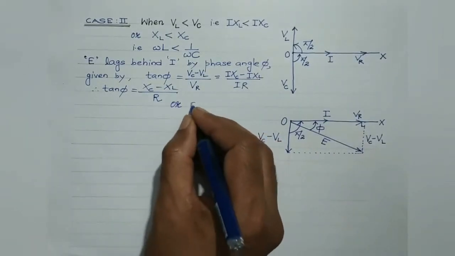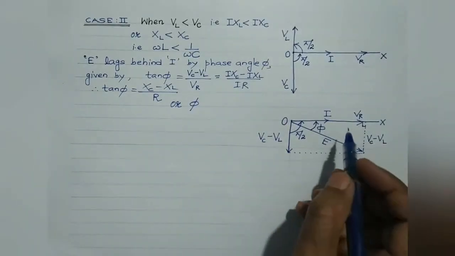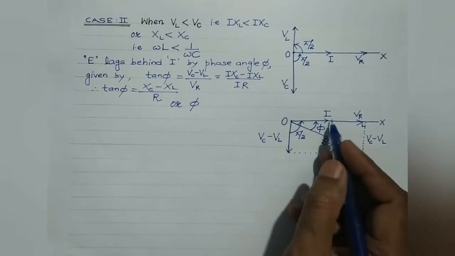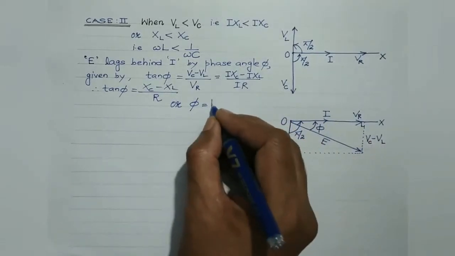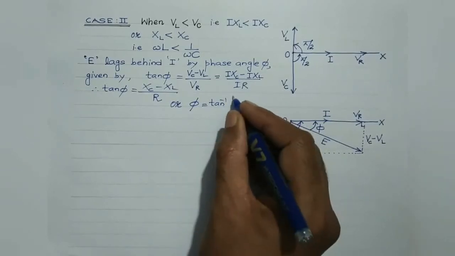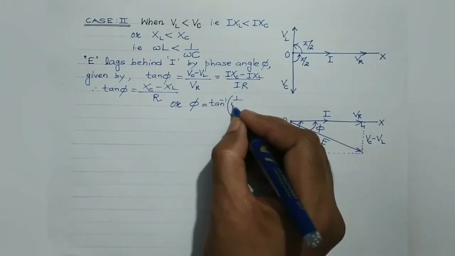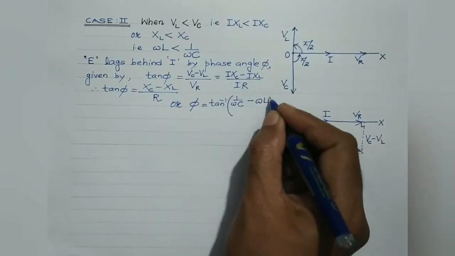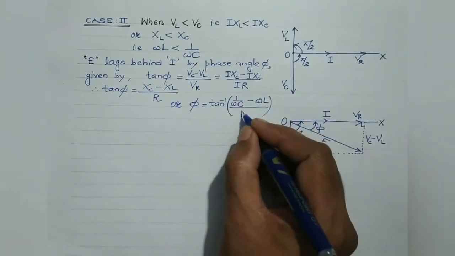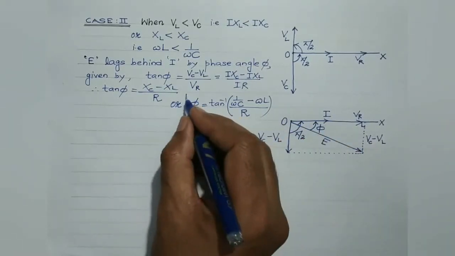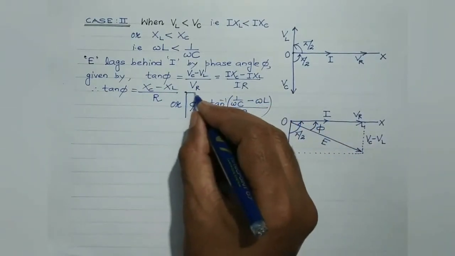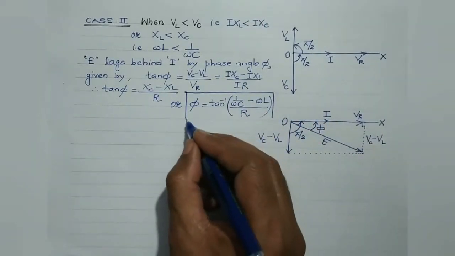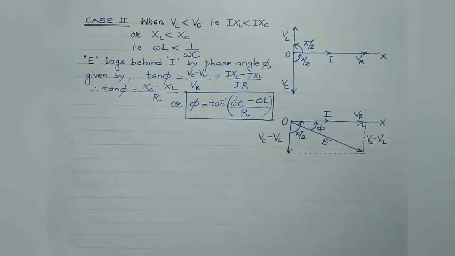Or students, the angle by which the alternating EMF lags behind the alternating current is given by tan inverse of (1 by omega C minus omega L) divided by R, where XC is 1 by omega C and XL is omega L. So this is the expression for the phase angle. So in this case, EMF lags behind the current by this phase angle, right?